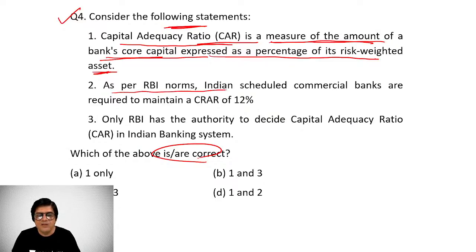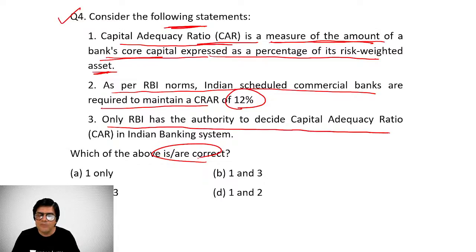As per the RBI norms, Indian scheduled commercial banks are required to maintain 12% CRR. This is wrong statement. As we know, this is not 12%, this is 9%. Only RBI has the authority to decide on capital adequacy ratio in Indian banking system. That is not correct. Right. Only RBI, when this word only appears in a statement, always feel a little skeptical about it.